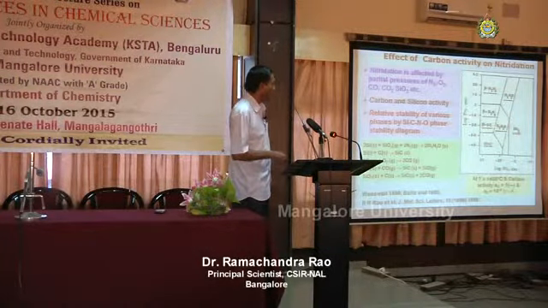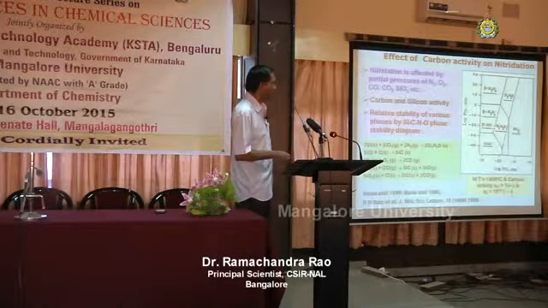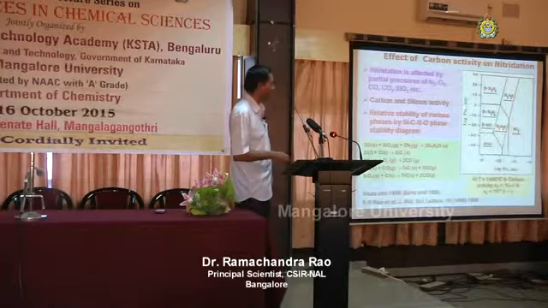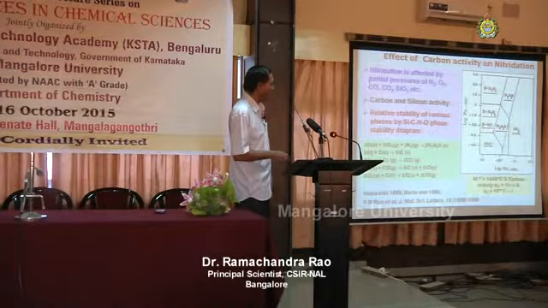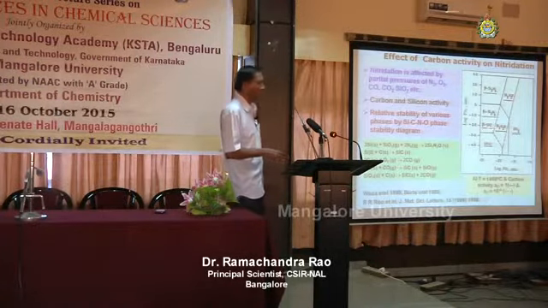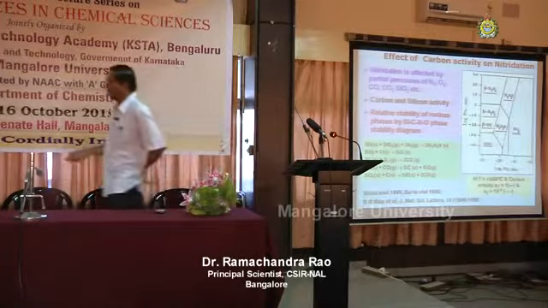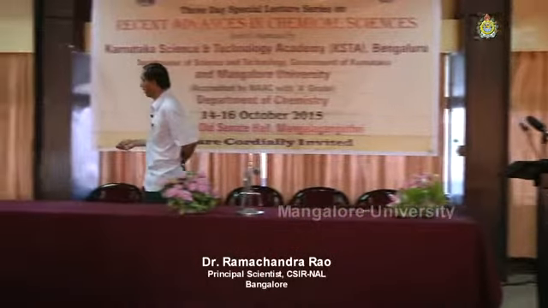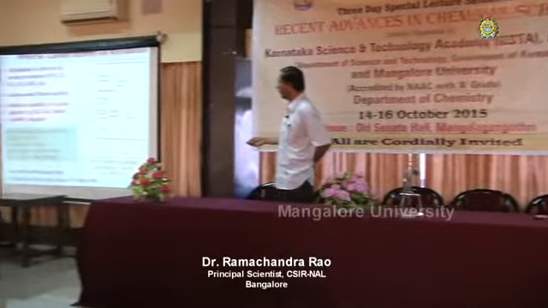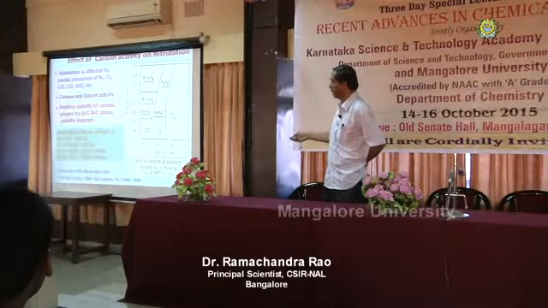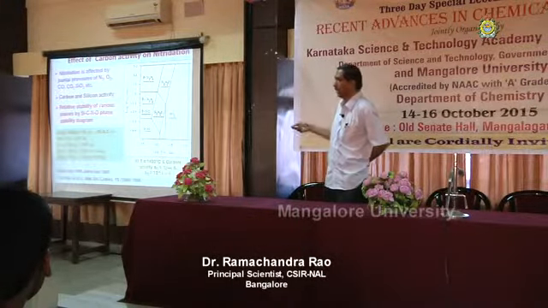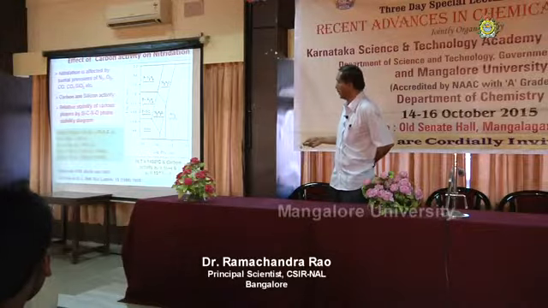That is, at lower nitrogen partial pressure also, silicon oxynitride or silicon nitride is stable. Otherwise, if carbon activity is more, beta silicon carbide will form. Because carbon is there, the reaction between carbon and silicon will take place, and silicon carbide will form unless we have a good control over the atmosphere inside the furnace.